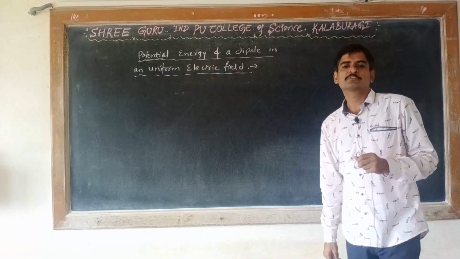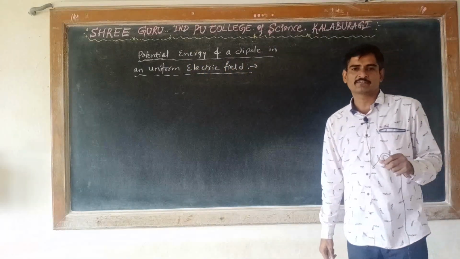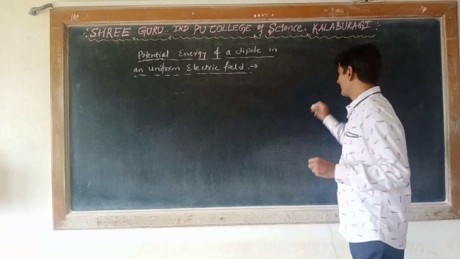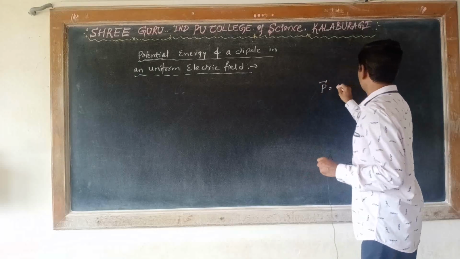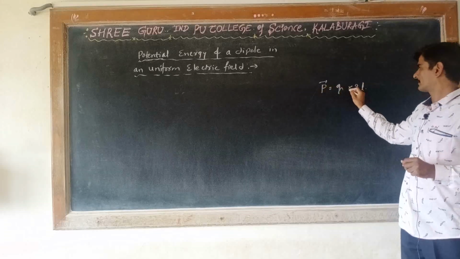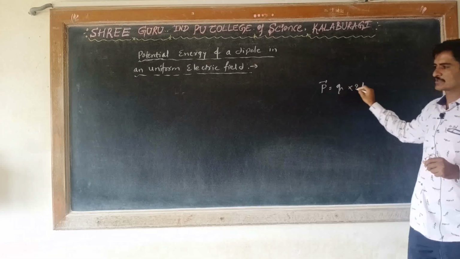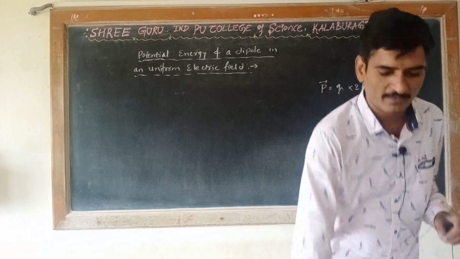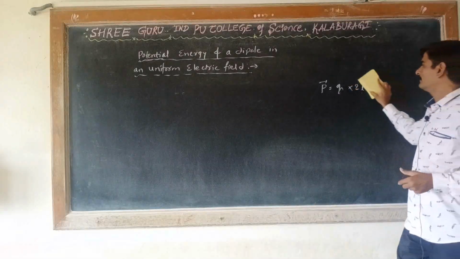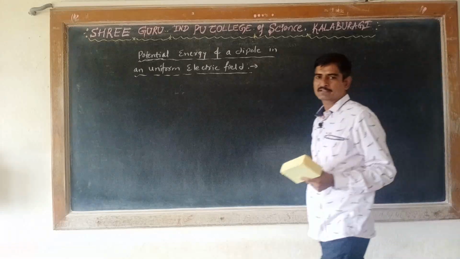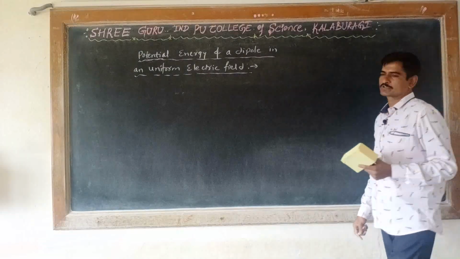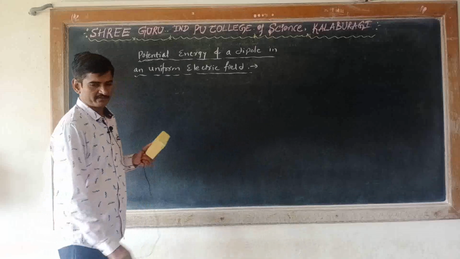A pair of equal and opposite charges separated by a certain distance is called an electric dipole, and the dipole moment, denoted by vector P, is given by the formula Q into 2L. The dipole moment of an electric dipole is defined as the product of charge and dipole length, and dipole moment is a vector quantity. The direction of dipole moment is from negative charge to positive charge. All these things you know, those are basic things from the first chapter.